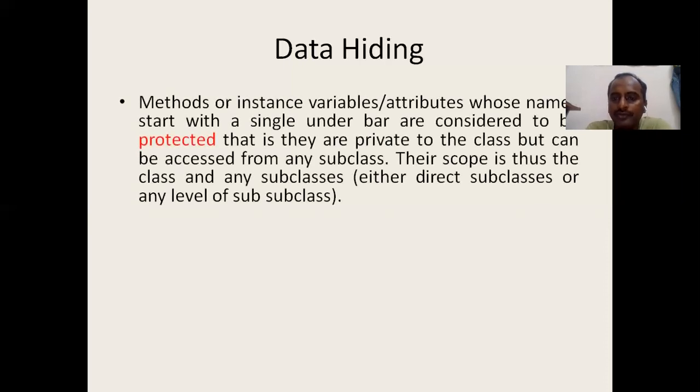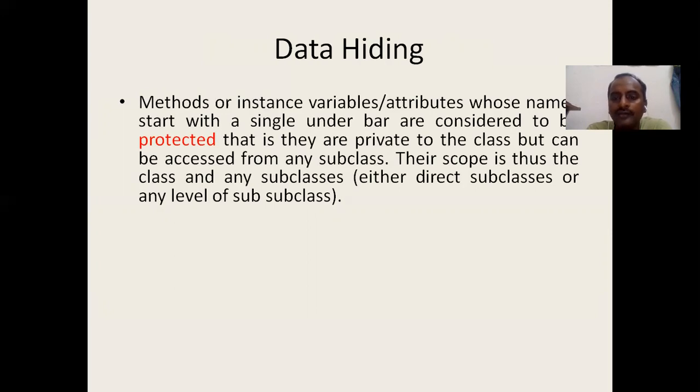Methods or instance variables or attributes whose names start with a single underbar are considered as protected. For example, when I create an attribute, if the name of the attribute starts with a single underscore, then that is a protected variable. A protected variable is accessible inside the class and also inside the subclasses of that class. It won't be accessed outside of it. If a particular variable is a public variable, it can be accessed everywhere.